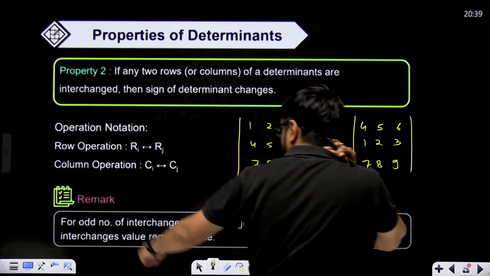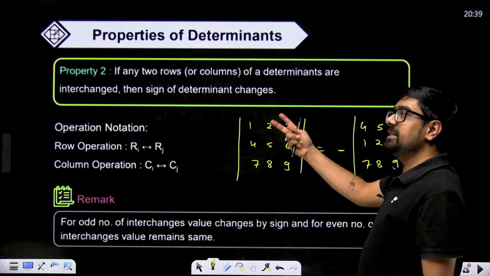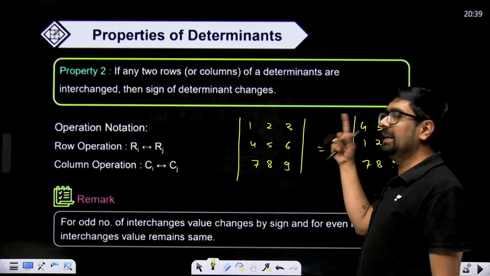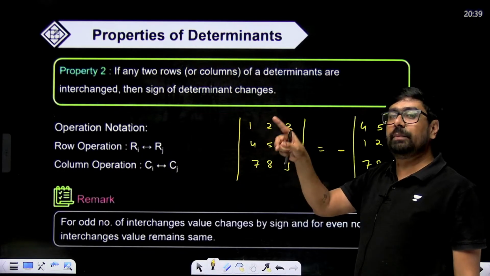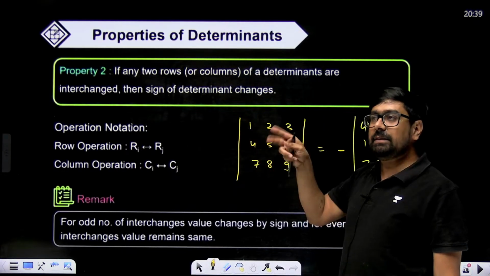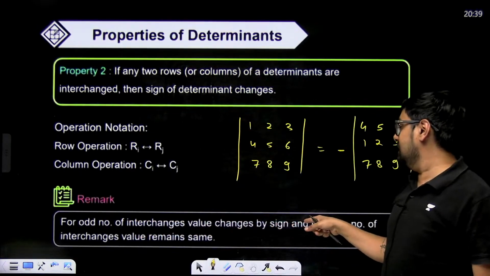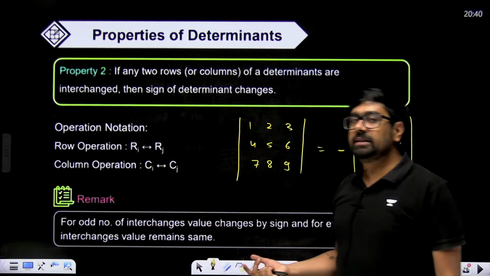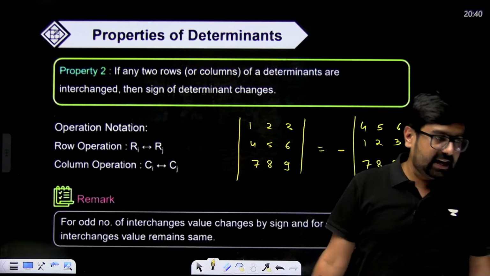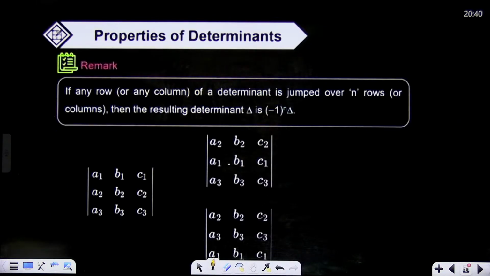Yeah. For odd number of interchanges. So suppose I interchanged once and I interchanged again. 2 times I interchange, so minus minus will become plus. If 3 times I'm interchanging, minus minus minus will remain minus. 4 times I'm interchanging, minus minus minus minus will become plus. So for even number of interchanges, sign will remain same. Right, and for odd number of interchanges, sign will change. Sign will be opposite. That's it. Okay, that's the key over here. This is what property 2 says.